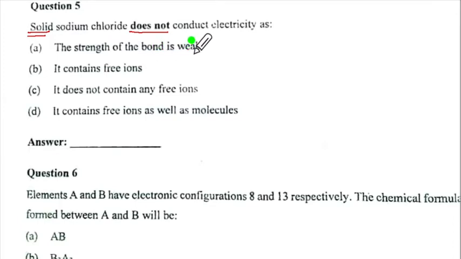So this weak is wrong. It contains free ions. No, the ions are not free. So this again is wrong. Does not contain any free ions is correct. It contains free ions as well as molecules. No, it does not have molecules. That will be for covalent compound. So here C is the correct option.